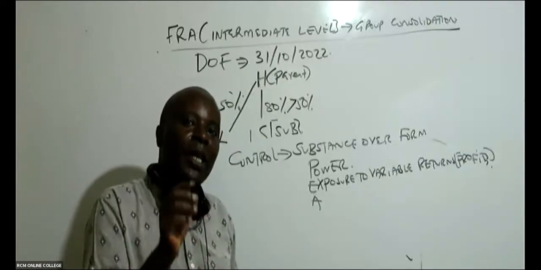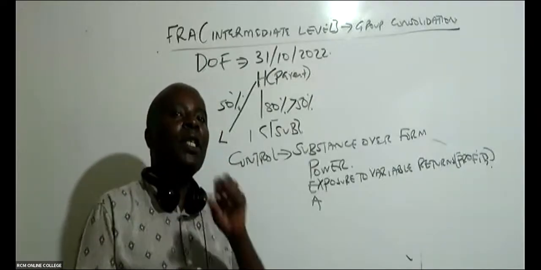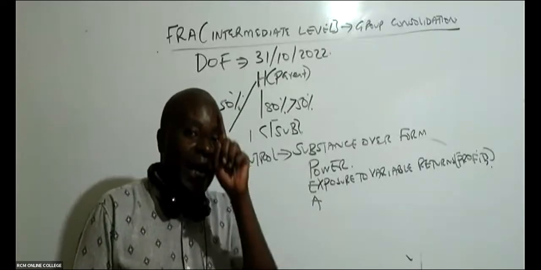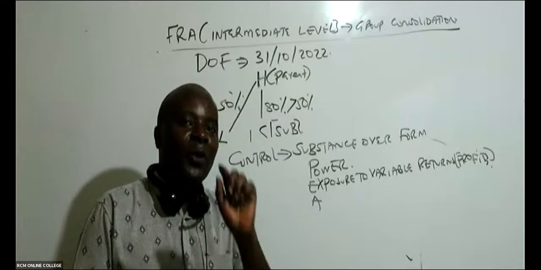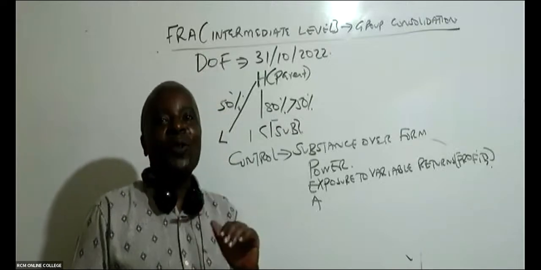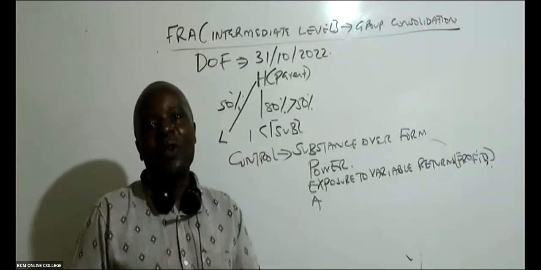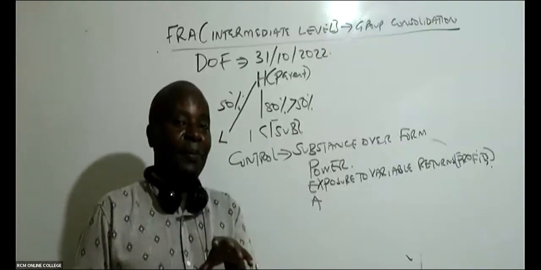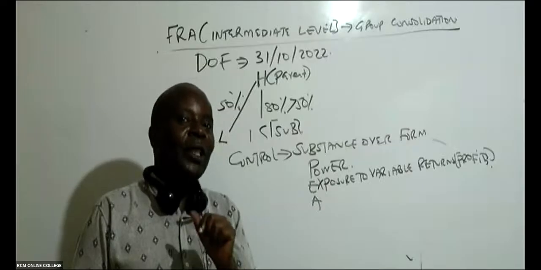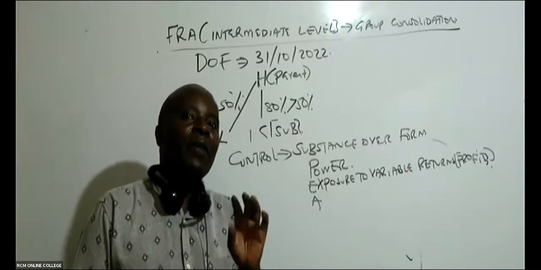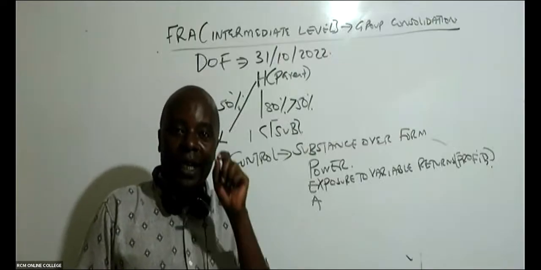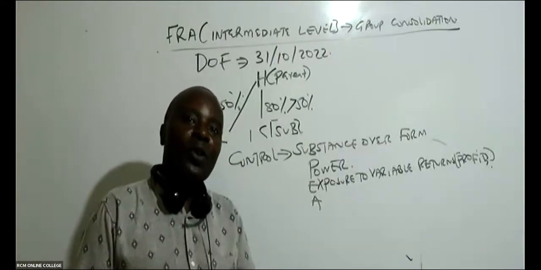You must be having some ordinary shares, even if it's 5%, even if it's 10% or 80%, you must be a shareholder. If you're not a shareholder, then you're not exposed to the variable return. You're not exposed to the profits. You won't be able to get any dividend. So you must be powerful within the organization, and you must be having some exposure, even if it's 2%. You can't tell me that you have exposure to dividends when you have exactly 0.